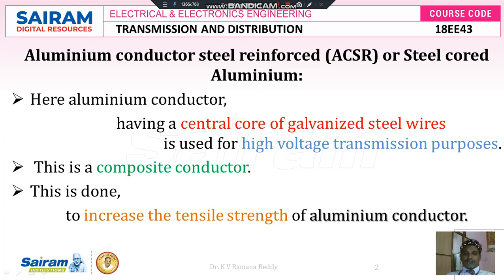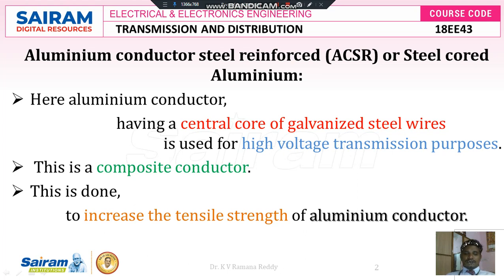So here the aluminum conductor has a central core of galvanized steel wires, which is used for high voltage transmission purpose. Generally ACSR conductors are used for higher voltage transmission, and it is a composite conductor because it is a mixture of both aluminum and steel.